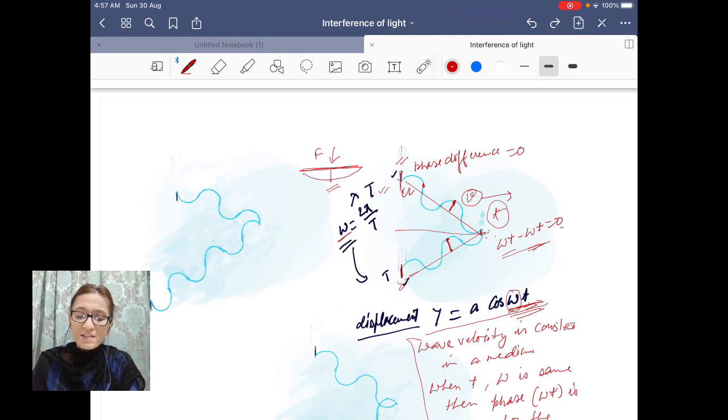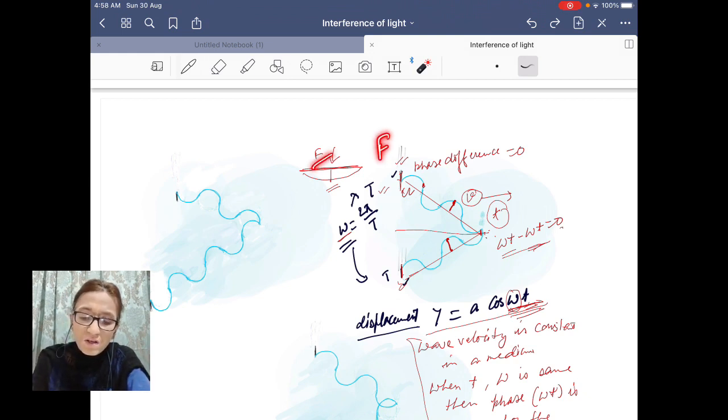Now you can see interference of light. Okay, this is your interference of water wave, or interference of any mechanical wave. You have two needles, you can see, moving up and down in a simple harmonic fashion with the same force. Now if the force is the same and you apply a force on, assume, any tabla skin, then it is displaced to some distance, and this maximum displacement is called amplitude.